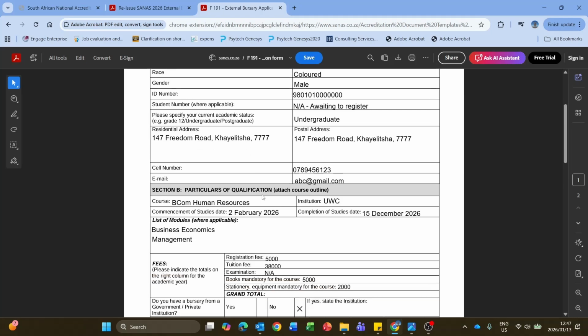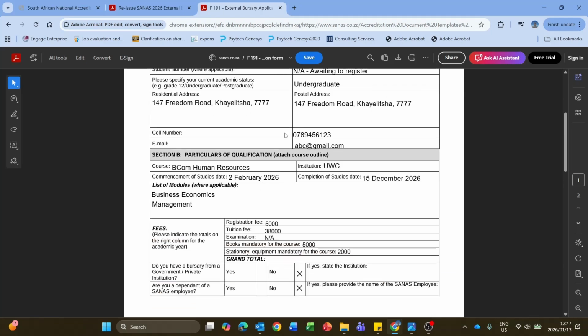Then your cell number, very importantly, must be the active cell number that you are currently using right now. The same with the email address. So when you are sending your application form as well as supporting documents, make sure that the email address listed on the application form is the same as what you are sending it from.